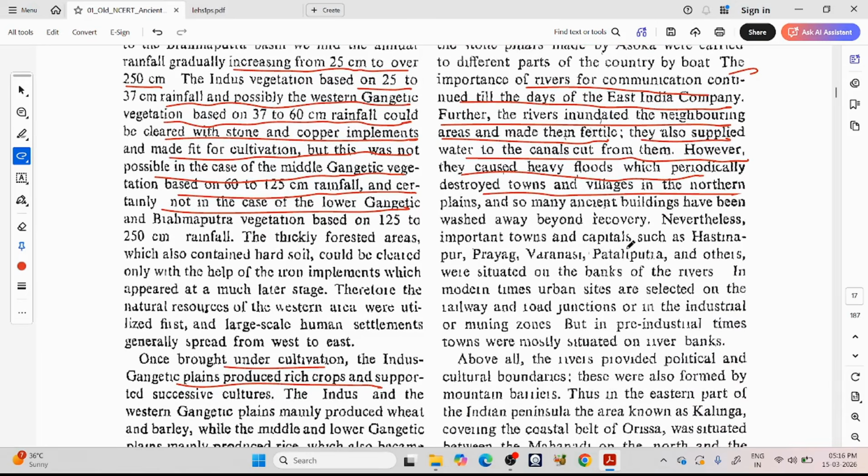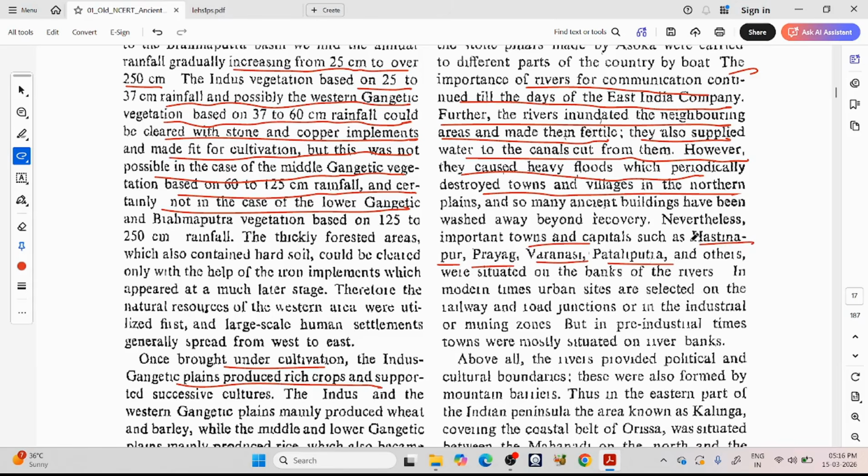Nevertheless, important towns and capitals survived. See, for UPSC, sites are very important. Okay? Sites, places and personalities are very important. So focus on this. Some important towns and capitals: Hastinapura, Prayag, Varanasi, Pataliputra were situated on the banks of the rivers.